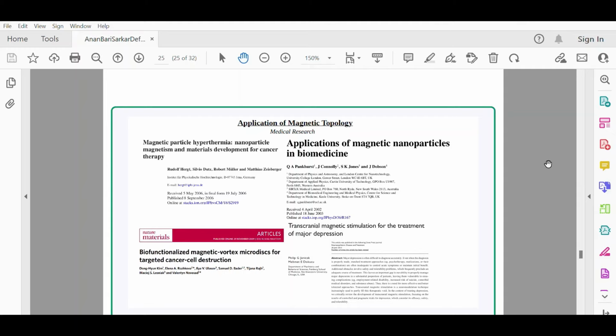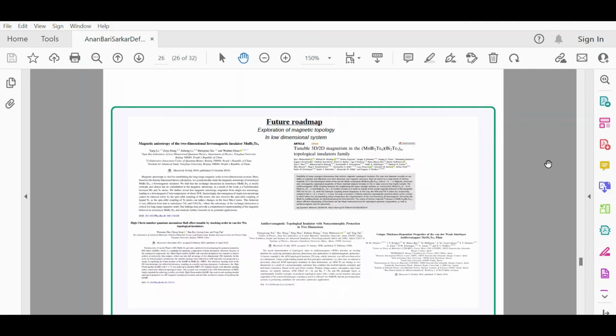Again, I would mainly like to mention transcranial magnetic stimulation, and for cancer therapy, the adiabatic demagnetization process. All these things can be of utmost importance.